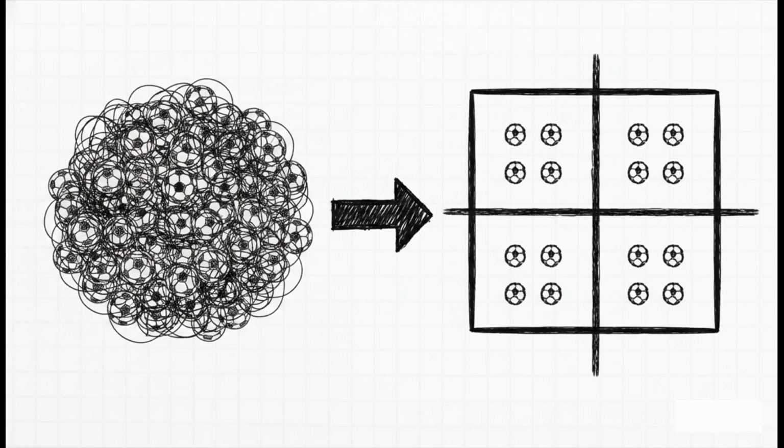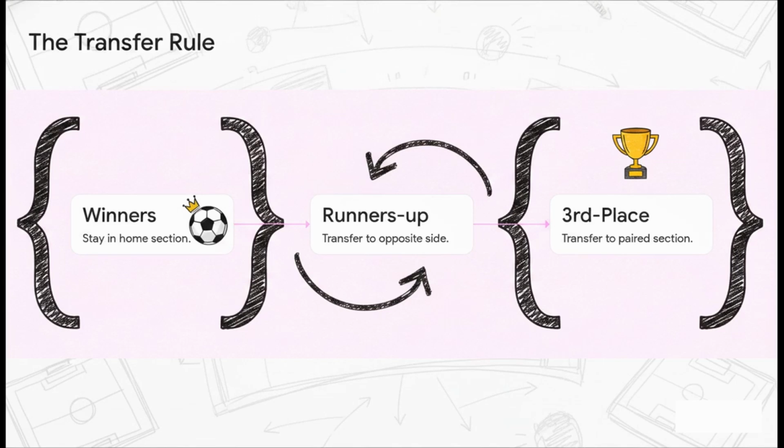You do this by splitting the tournament into 4 separate, self-contained sections of 12 teams, meaning 3 groups per section. You only compare teams within your own local section. Now you might be thinking, wait, won't teams from the same group just end up playing each other again immediately? To guarantee that doesn't happen, the FSB uses a really brilliant fixed transfer rule.